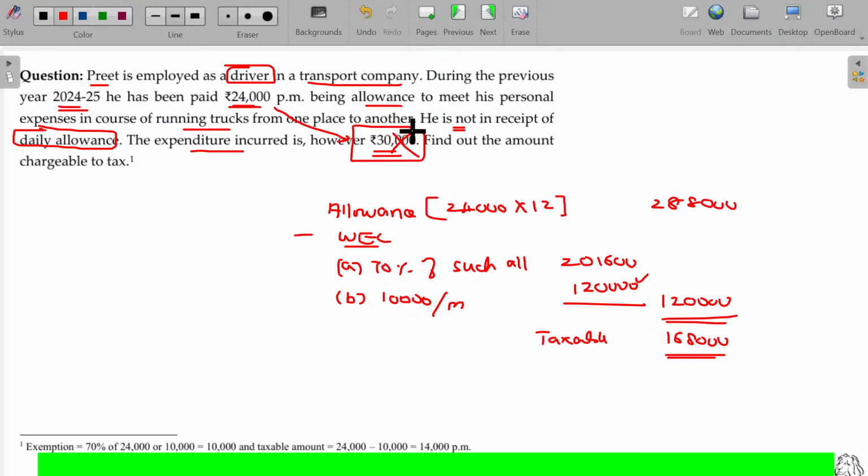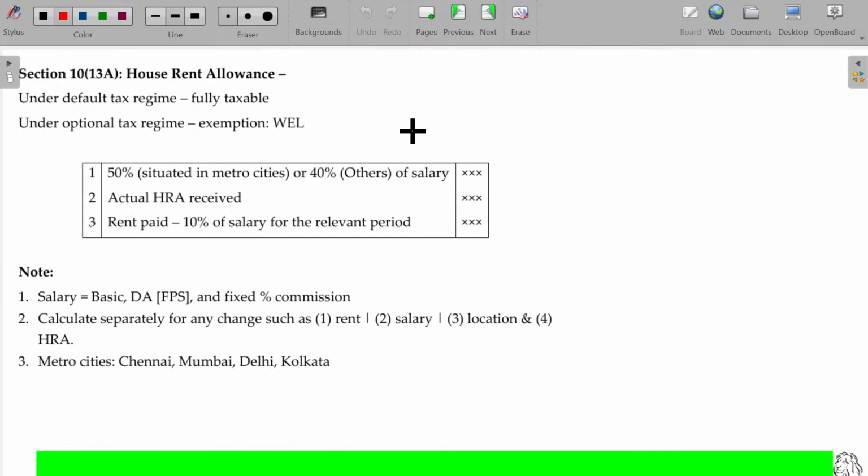Now, we'll deal with Section 10 clause 13A, HRA. In case of HRA, house rent allowance, under 115BAC, it is fully taxable.